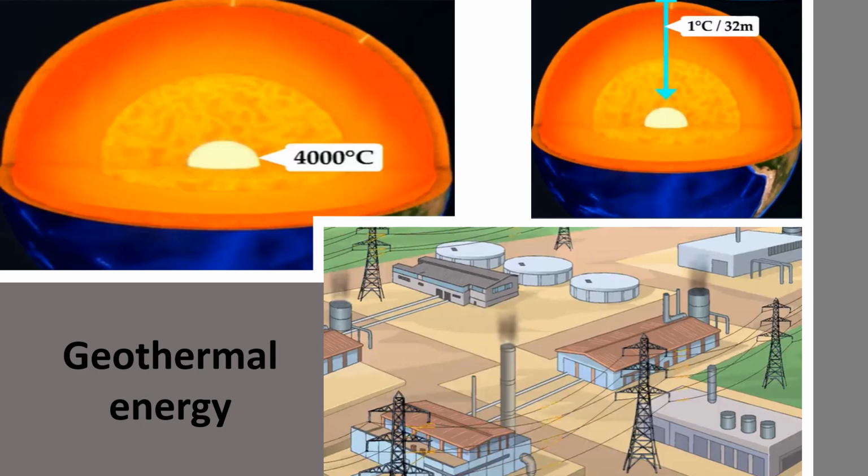The temperature in the earth's interior increases by 1 degree Celsius at a depth of every 32 meters, which is shown over there in the diagram. See, for a depth of 32 meters, the temperature increases by 1 degree Celsius. Due to this, a kind of energy is produced from the earth's crust, which flows above the earth to the land, and thus it is released through hot water springs.